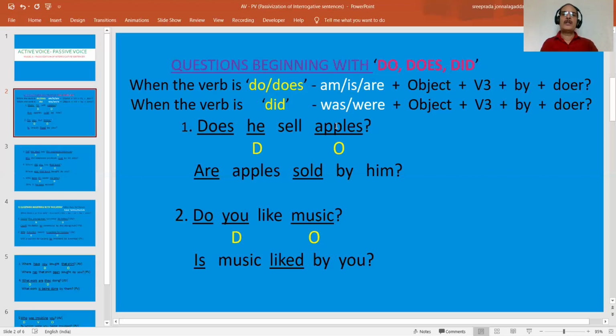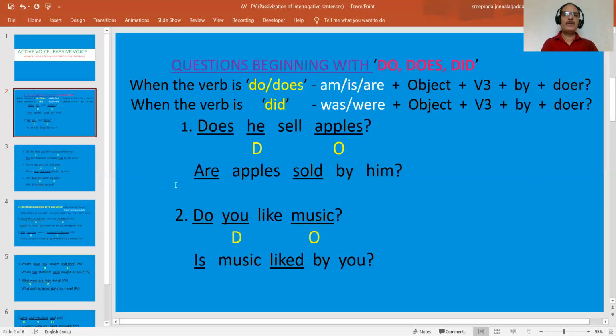But we cannot start straight away with the object apples in the passive form, because what is the order followed in interrogative sentences? Verb plus subject. Does is the auxiliary verb and he is the subject here. So does is V1 form and apples is plural. When the verb is in V1 form and the object is plural, we have to write are.